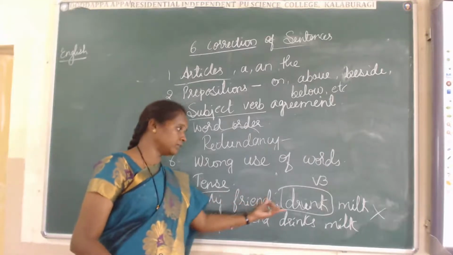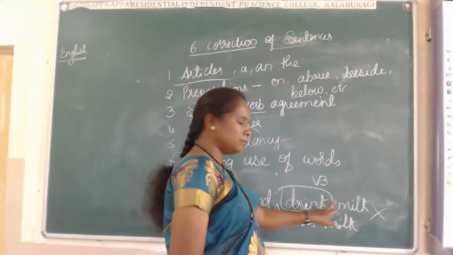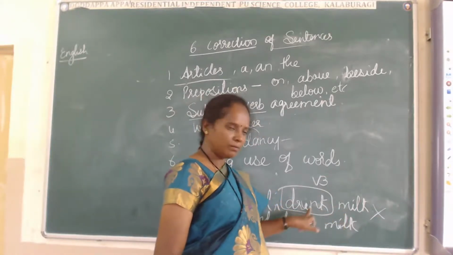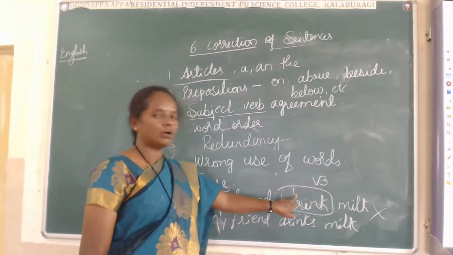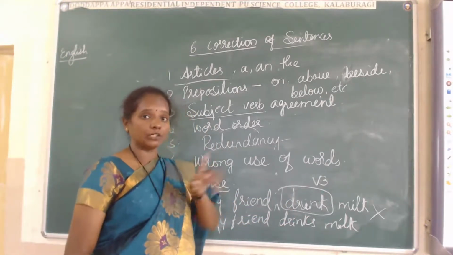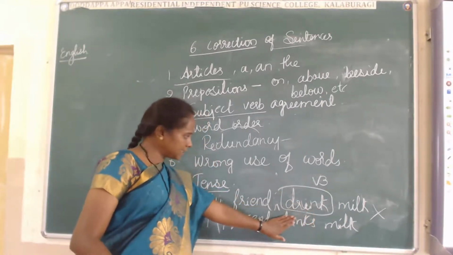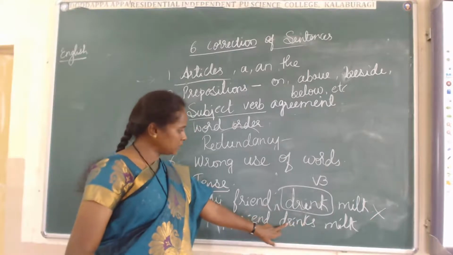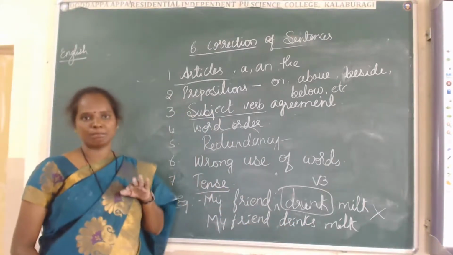My friend drank milk. Okay, that is correct. Why? Because it is simple past. Drinks or drank, both you can take, not "drunk". Drinks is simple present tense; drank is simple past tense.